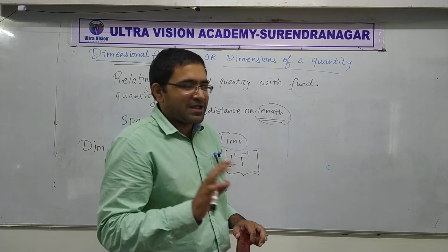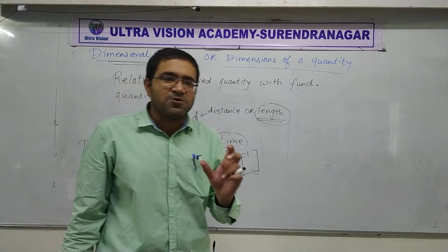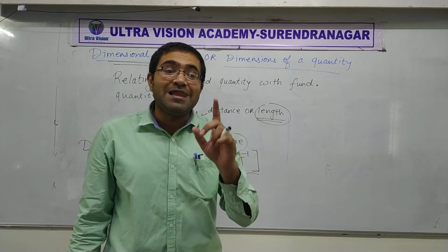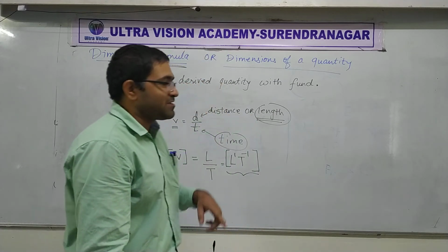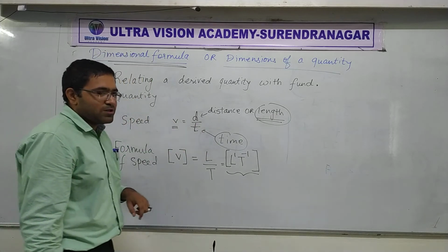I'll tell you why. You cannot write D because distance is not the name of a quantity. Length is the name of the quantity. Read that table, everybody. Read that table. What's there in the table?